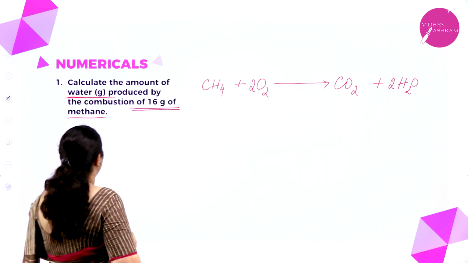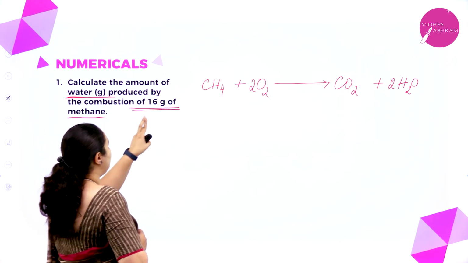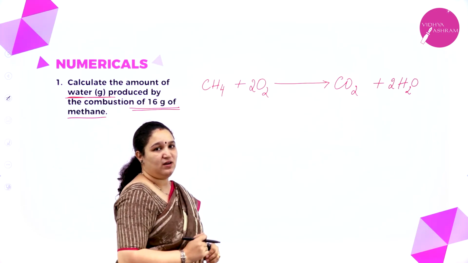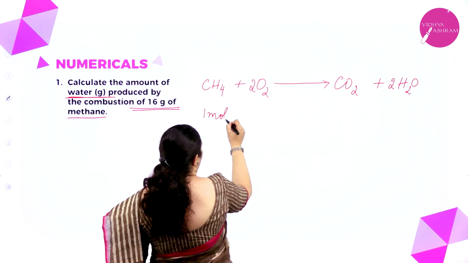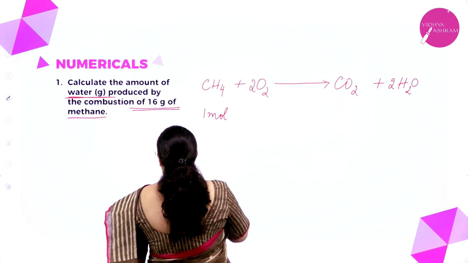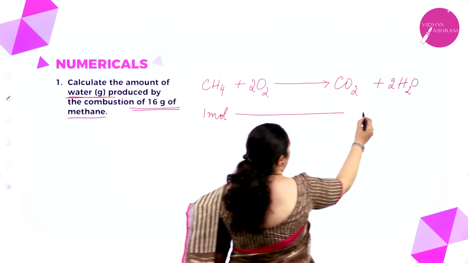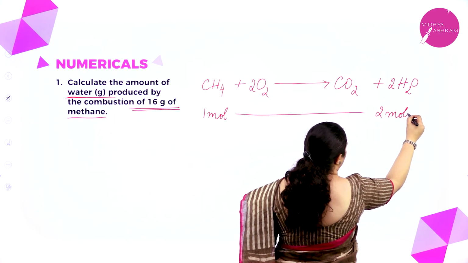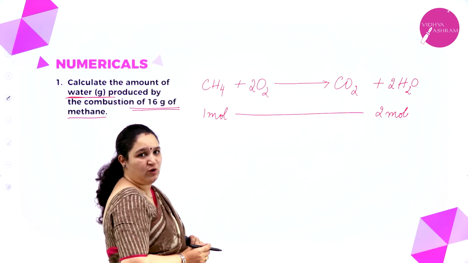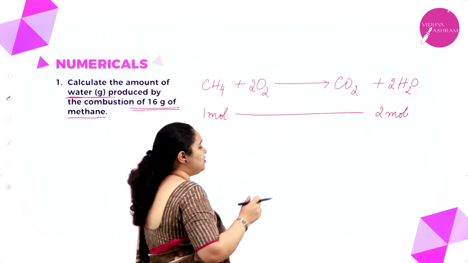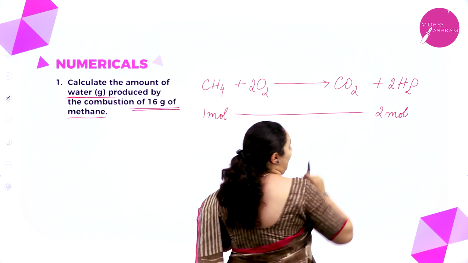Now I'll read the problem. Calculate the amount of mass. So I want the mass of water and I have got the mass of methane. So it is a mass to mass relation I require. From this equation I get to know 1 mole of methane will give 2 moles of water. Correct? I am not bothered about oxygen and carbon dioxide because that is not there in my question. I am just seeing the relationship between methane and water.